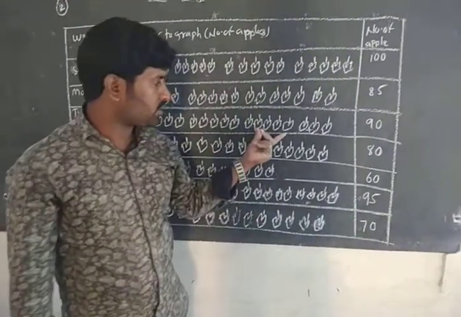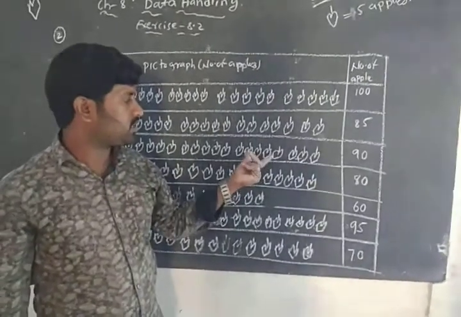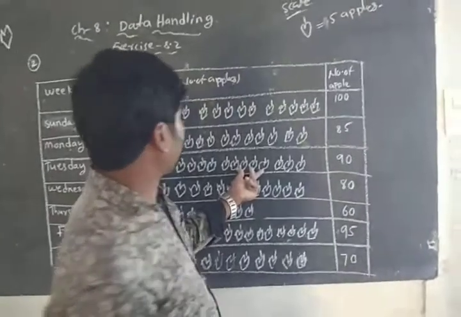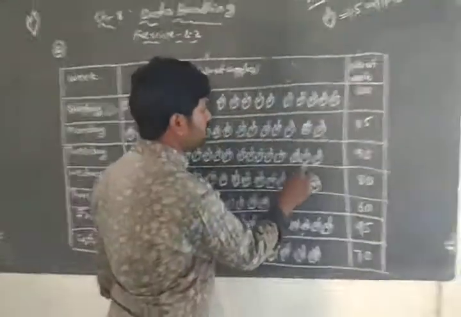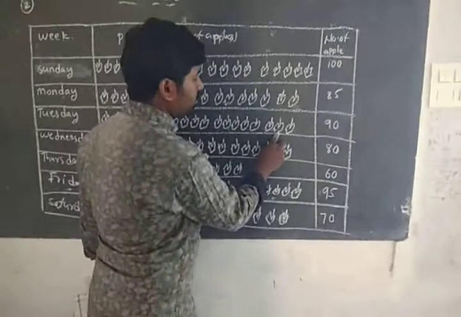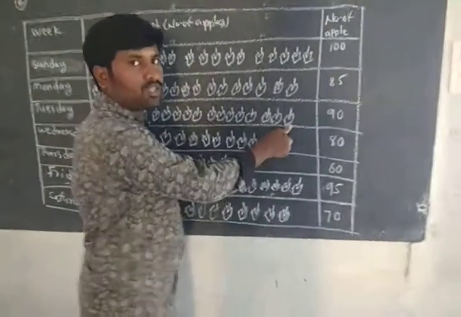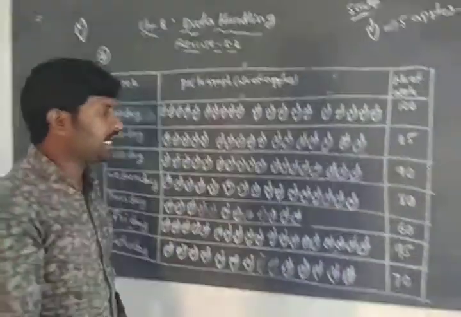Again 5 symbols represent 25 apples, which means 75. 75 plus 2 symbols. 2 symbols means 10, so 85. 85 plus 1 symbol means 5, so 85 plus 5 is 90.